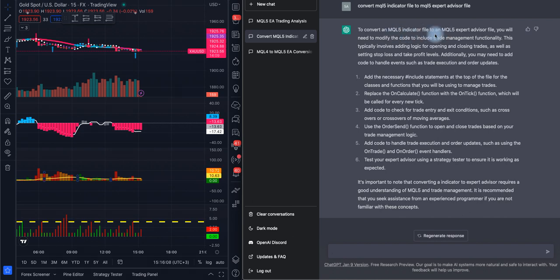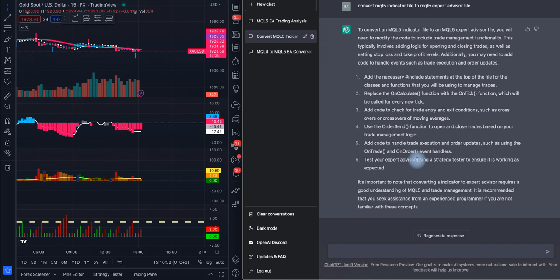Otherwise, you would have to have two files, one indicator and one expert advisor, the robot itself that opens and closes the trades, and this is only indication. Indication that says when the price hits some certain point, give me a buy indication, for example. If it hits certain point or certain condition happens, give me a buy indication or a sell indication. Then the expert advisor will handle it from there and actually open the trade and close the trade. So after writing this, this is very easy, this is not complicated. It just gives you general information of what you should